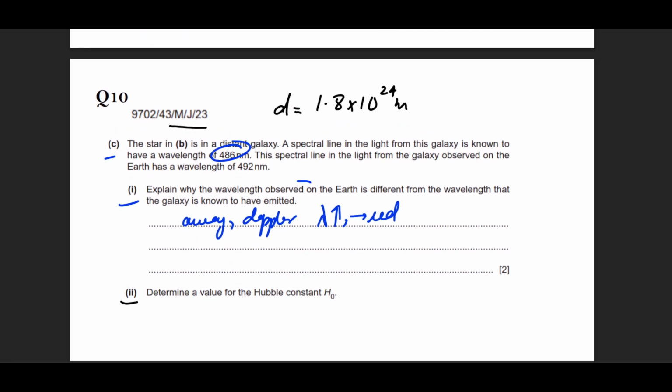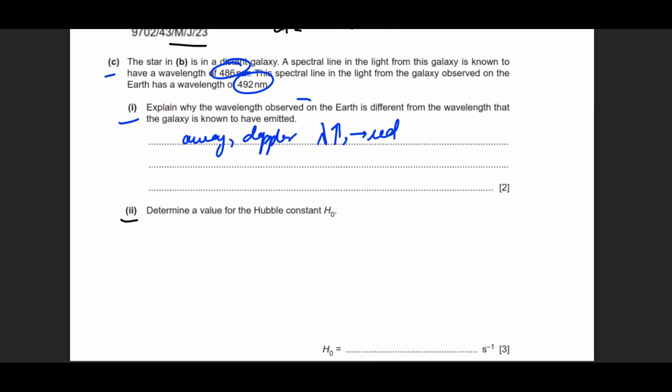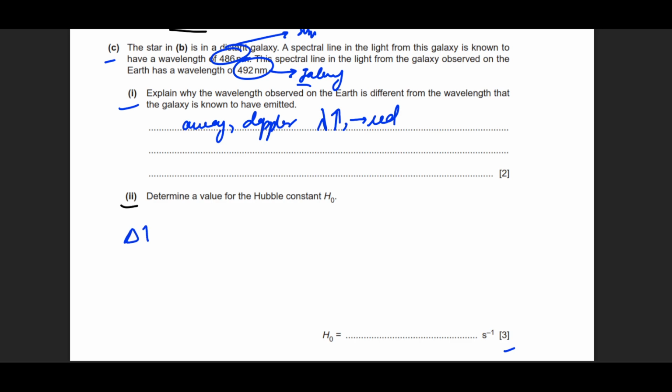We have 486, we have 492. And again, just look at the wavelengths. And as I've told you, the wavelength observed on the Earth of our own sun will be smaller. And the wavelength coming from a distant galaxy is going to be larger. So this is coming from the galaxy. And 486 is from our own sun, plain and simple. So change in wavelength divided by original wavelength is approximately equal to V divided by C. This is V divided by C, and V is the speed of recession.